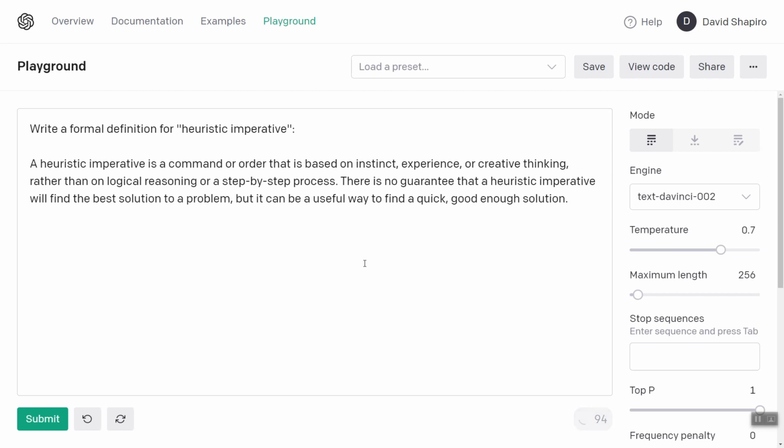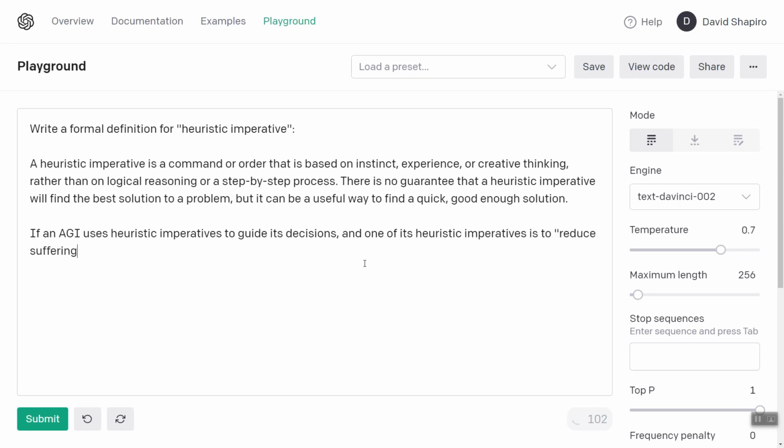So, if an AGI uses heuristic imperatives to guide its decisions, and one of its heuristic imperatives is to reduce suffering, how might that AGI behave?